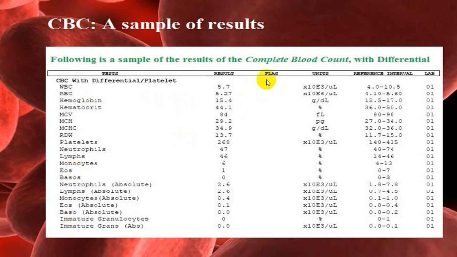And CBC will give you a big list of reports. You have to interpret those reports. These are the different results. You will get WBC, RBC, and in RBC hemoglobin, hematocrit, MCV, MCH, MCHC, RDW, platelet. Then in WBC, neutrophil, lymphocyte, monocyte counts, their absolute counts. Then in peripheral smear, whether immature granulocytes are present or absent, etc. All those components are given.